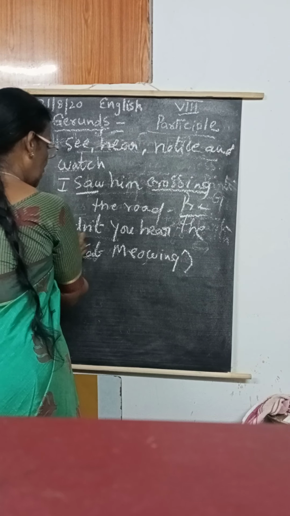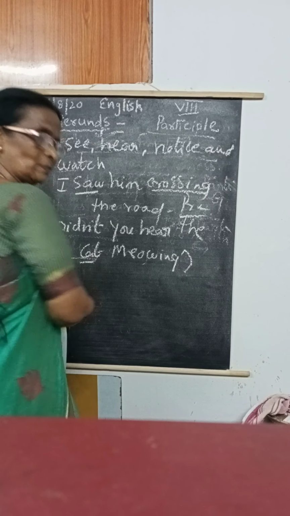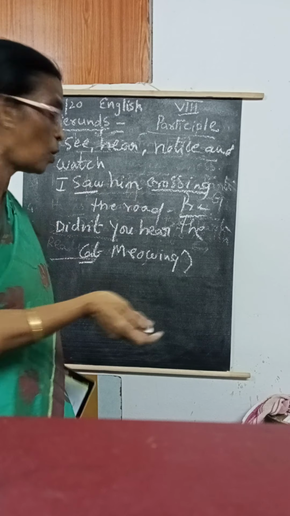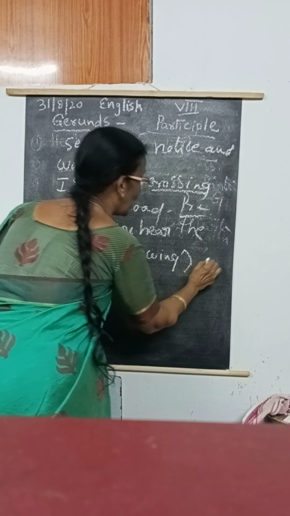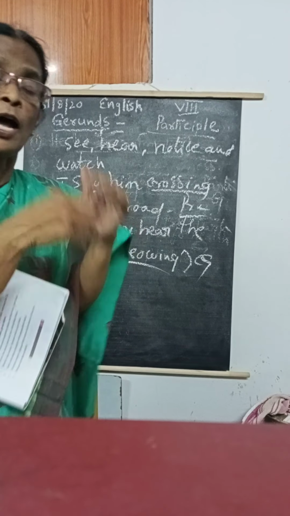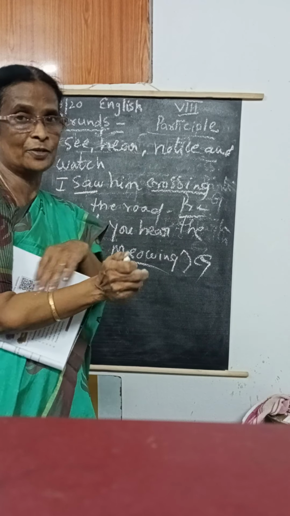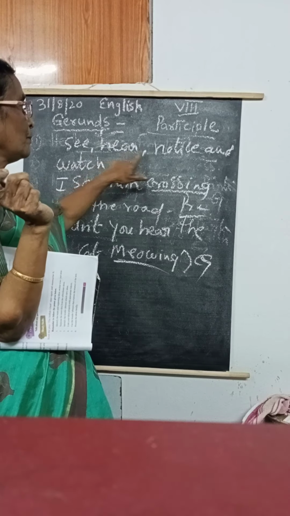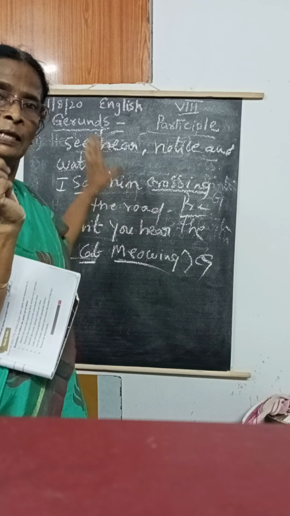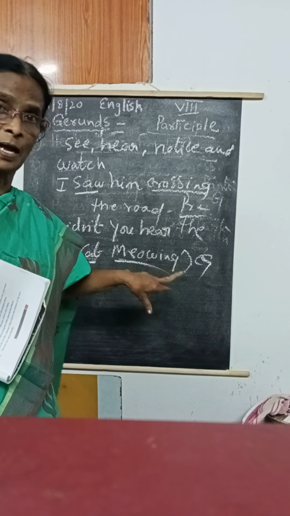Next one: didn't you hear the cat mewing? Here, cat is the noun. Who mews? Cat. Cat says meow. So here, mewing is the gerund. This is the action. The ing gives the action of the noun. Cat is mewing. This is the gerund. So you remember: after see, hear, notice and watch, when there is an ing, these are the present participle. When there is a noun before it, it is the gerund.